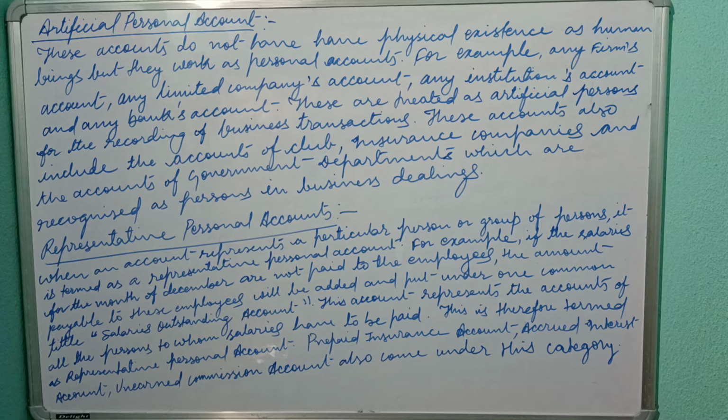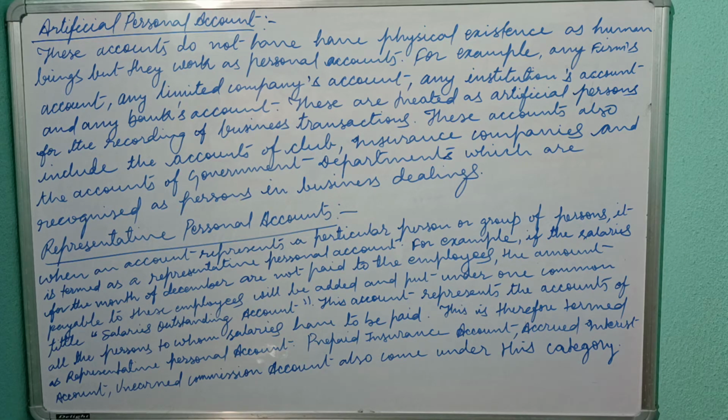When an account represents a particular person or a group of persons, it is termed a representative personal account. For example, if salaries for the month of December or November are not paid to the employees, that amount should be payable. The employees have already earned those salaries, but we haven't paid them.